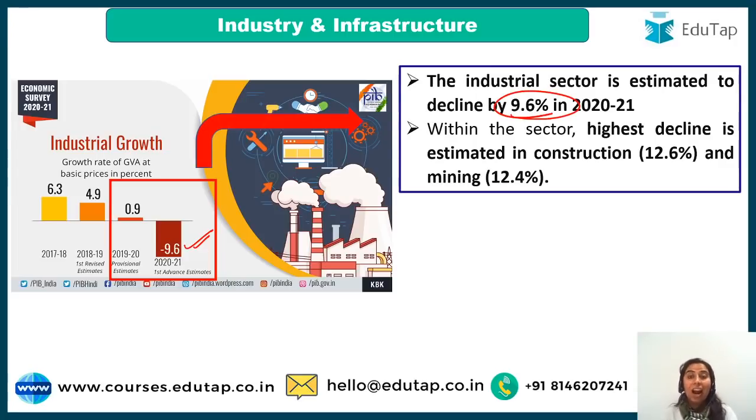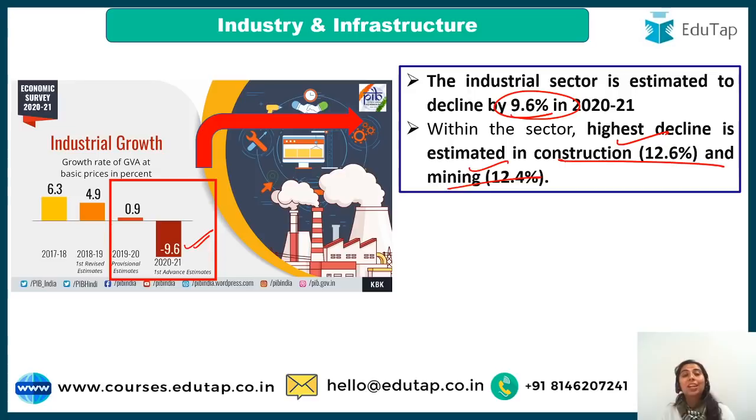Within the sector, the highest decline is estimated in the construction sector, 12.6, followed by the mining sector. Do you need to know these two sectors? Yes, of course. If food inflation was the one which was causing CPI to rise, you had to know this.